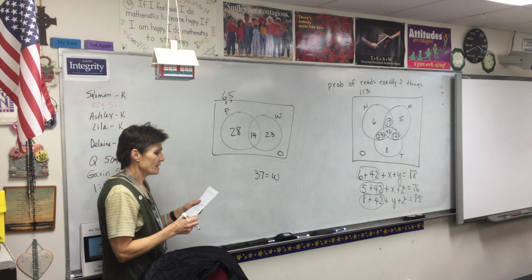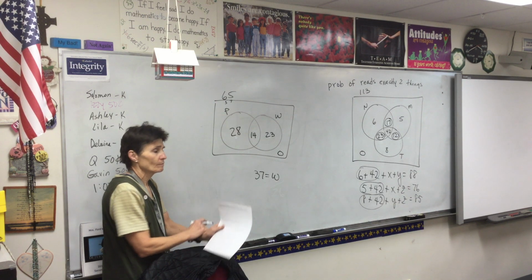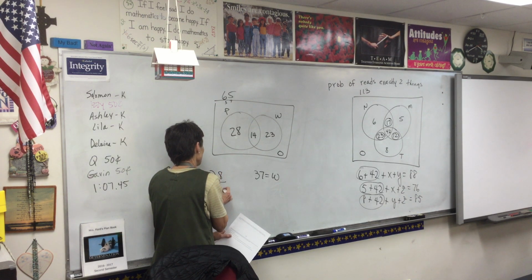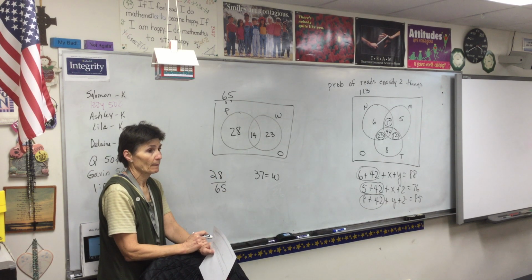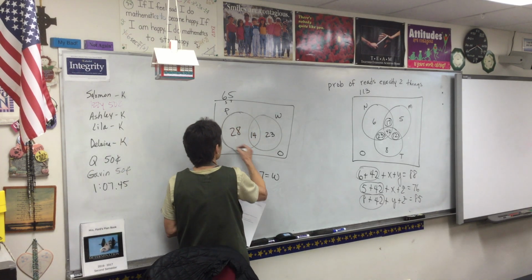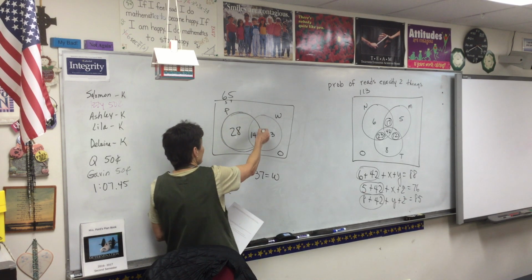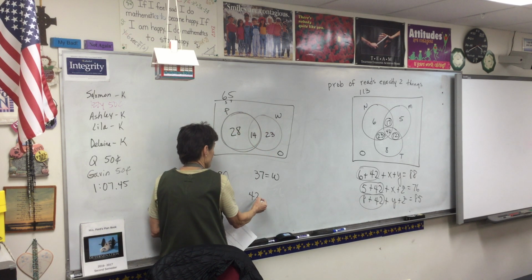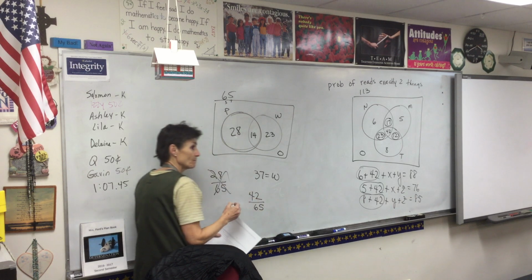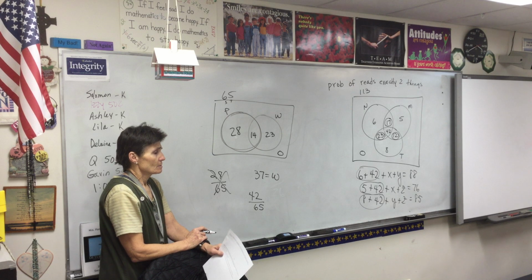What is the probability of selecting a student who plays percussion? 28 over 65. 28 over 65, is that right? No? What's wrong with it? Oh, okay. Add those. Percussion is this whole circle, isn't it, guys? Yeah. So that's not right. The probability of picking a kid who plays percussion would be 42 over 65? Yes. Does that reduce? No. So that's your answer.